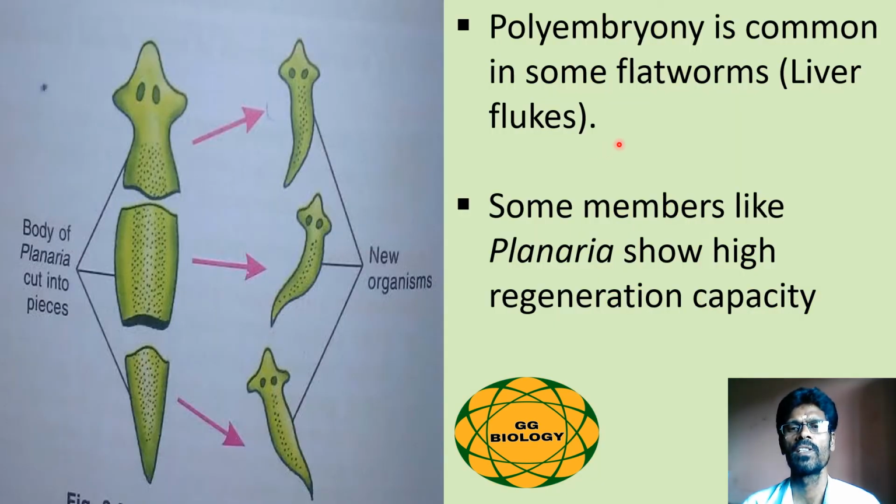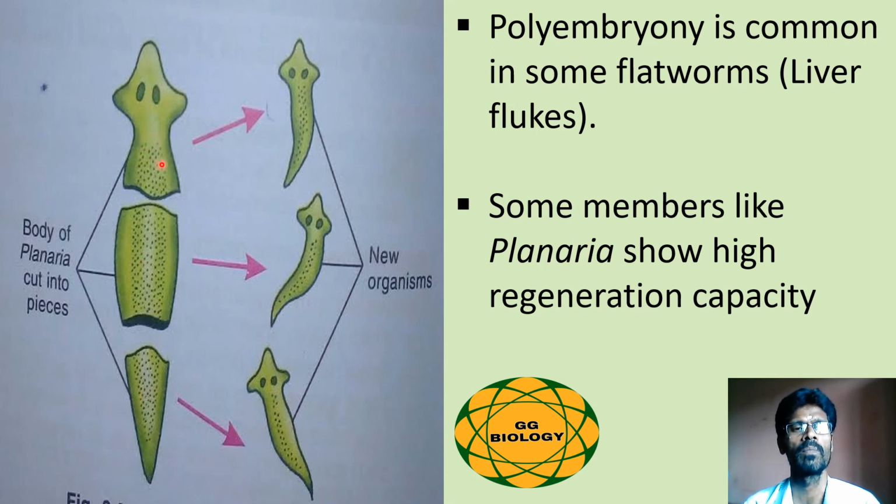Because of the presence of many embryonic stages in the life cycle of the Fasciola hepatica, it is called polyembryony. Some members like Planaria show high regeneration capacity. Regeneration is nothing but development of the lost body parts. Here in this picture, the body of the Planaria is divided into three distinct parts, namely an anterior part, the middle part as well as the posterior part.